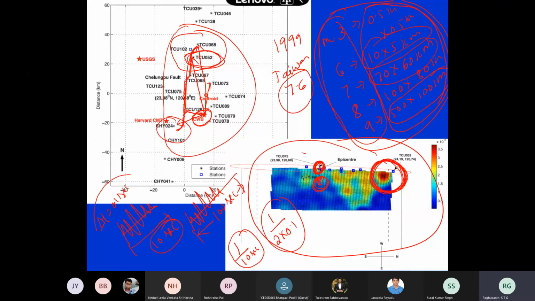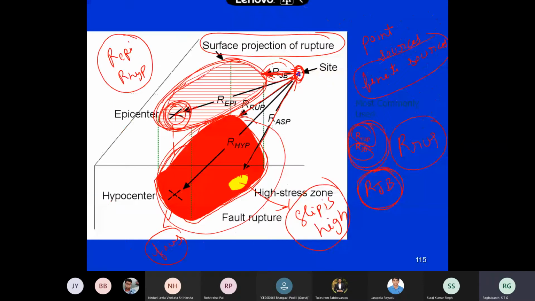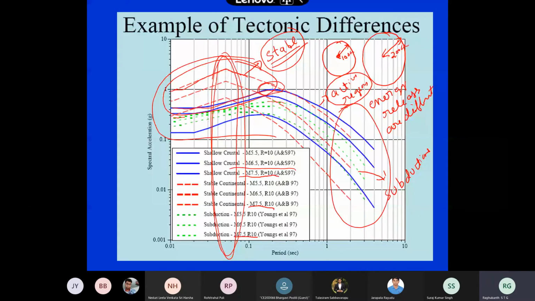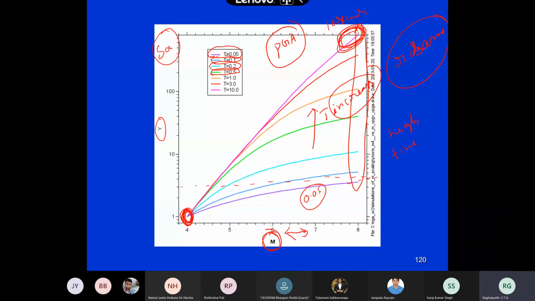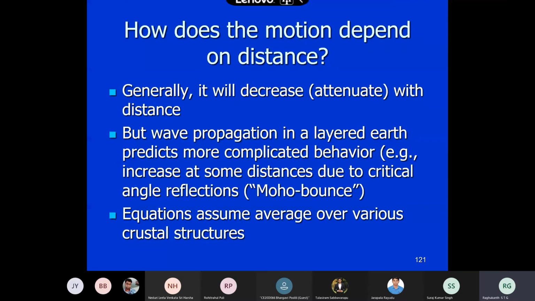So as the area increases, it is like you have a small rope, and then you have a large rope. With a large rope you can develop very low frequencies, as the length of the rope increases, so it is 1 by length of the rope or something. Here also the same concept applies. That's why you will observe this type of scaling. It is not like uniform scaling. So you can see a huge difference in how the scale of the response spectra with time period changes with magnitude. This is a very important property which you should understand.